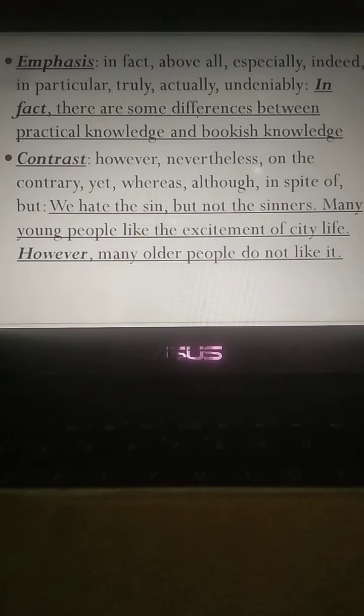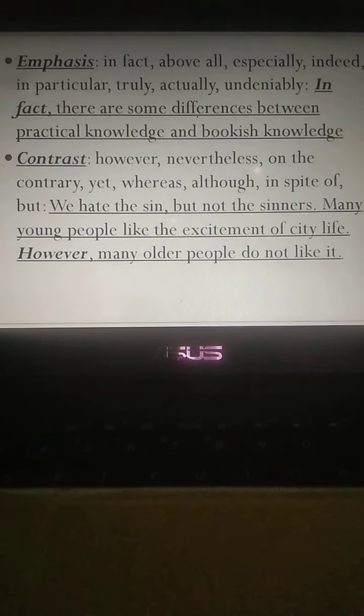Here, two ideas, one is we hate the sin, another is not the sinners, have been contrasted. For this reason, but has been used here.